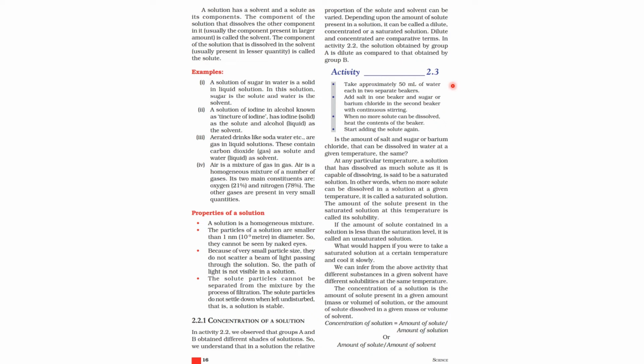We'll learn this now. Take approximately 50 ml of water each in two separate beakers. Add salt in one beaker and sugar or barium chloride in the second beaker with continuous stirring. When no more solute can be dissolved, heat the contents of the beaker. Start adding the solute again. Is the amount of salt and sugar or barium chloride that can be dissolved in water at a given temperature the same?